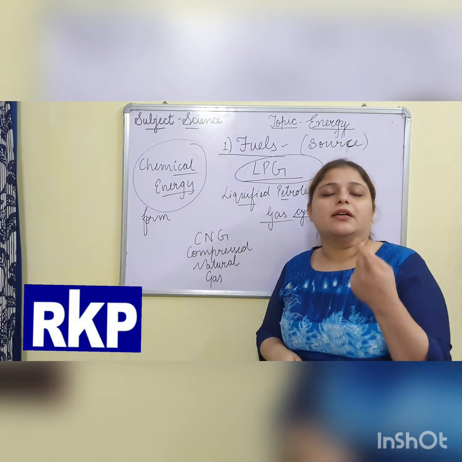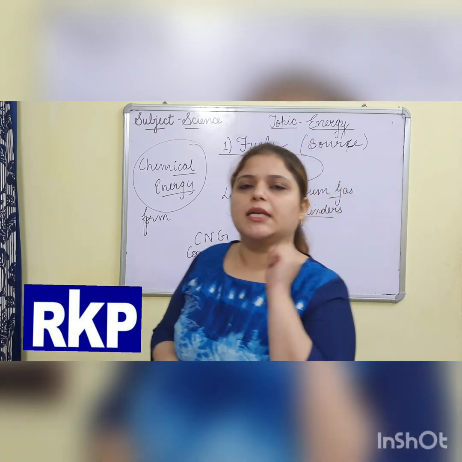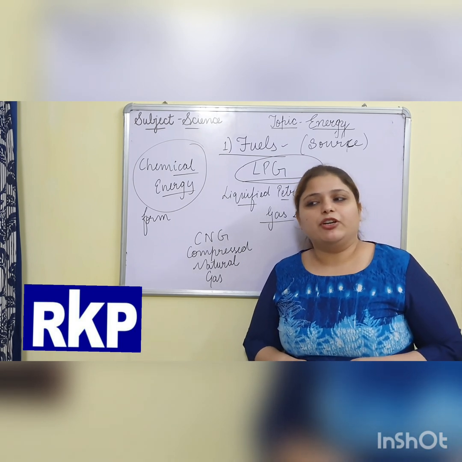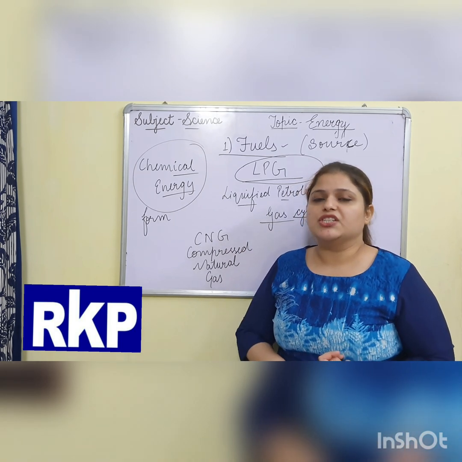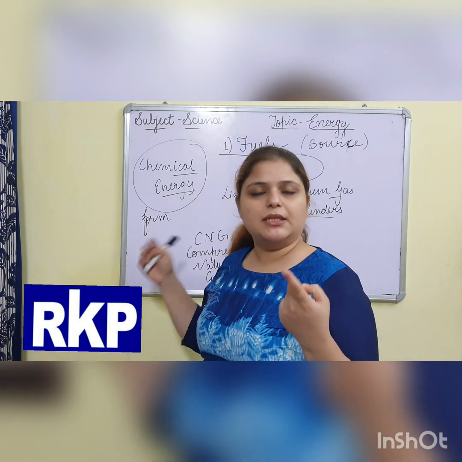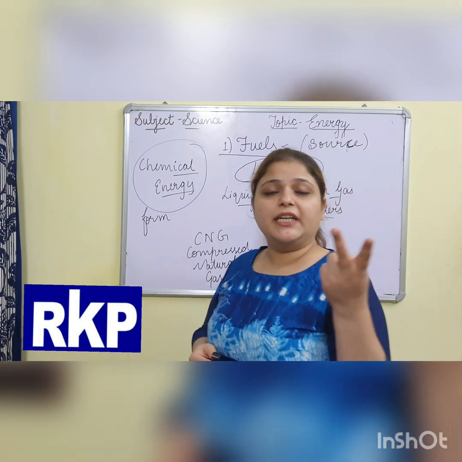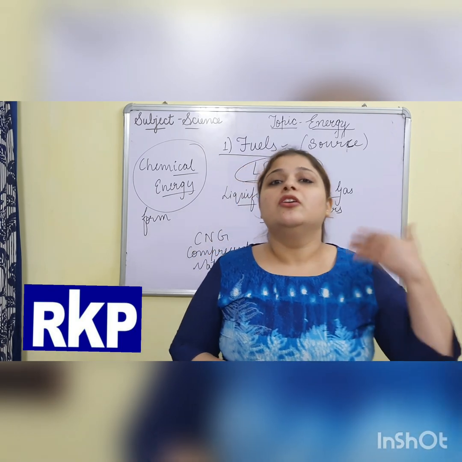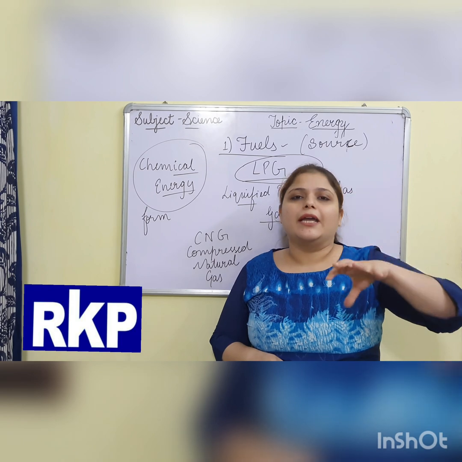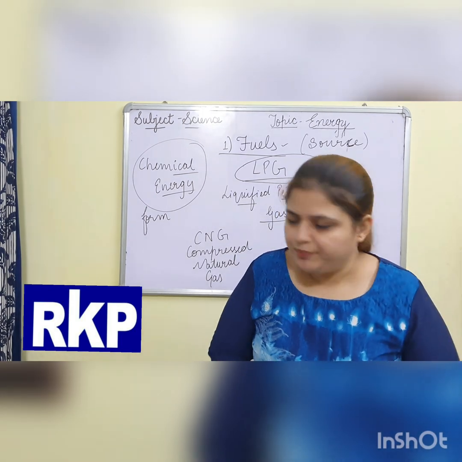Clear? Wind is a source of energy. Sun is a source of energy. Water is a source of energy. And electrical energy, that is electricity, is a form of energy. Chemical energy is a form of energy. Heat is a form of energy. Light is a form of energy. It means in that type the energy is stored. Clear?